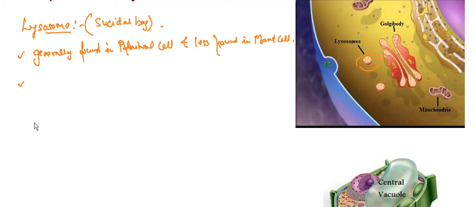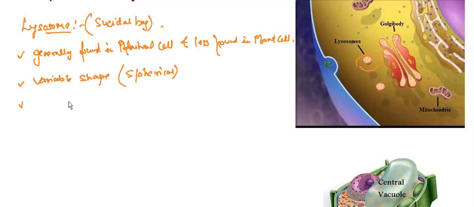The shape may vary. They don't have any defined shape in the cell, so they have a variable shape. But we have found that they generally show a spherical shape, but sometimes they show a variable shape also. Clear?